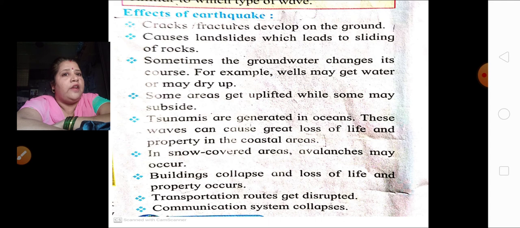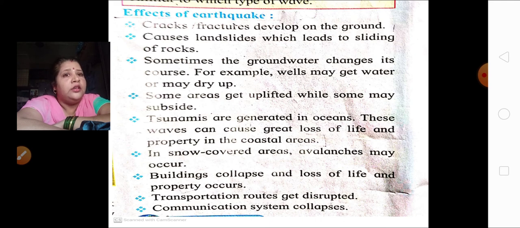Every now and then you get to hear about landslides because of rainfall, but during an earthquake also landslides take place, and big, heavy rocks come down, which can cause a problem to human life.